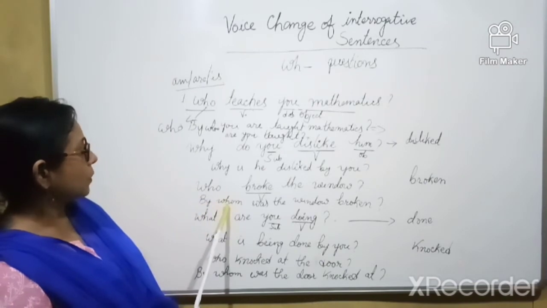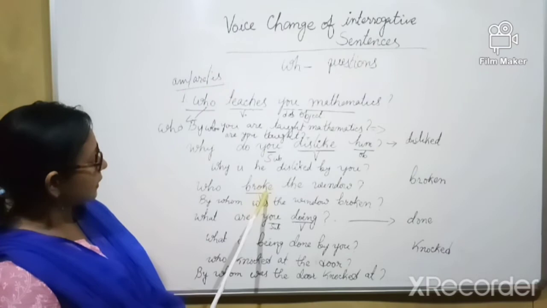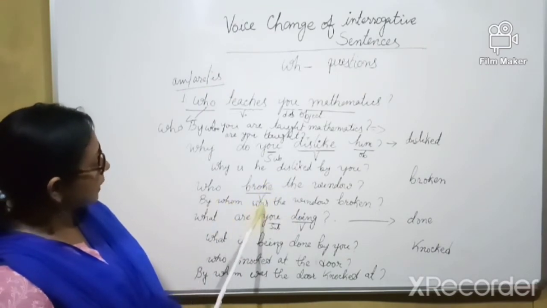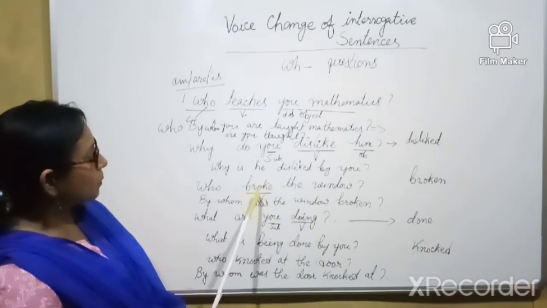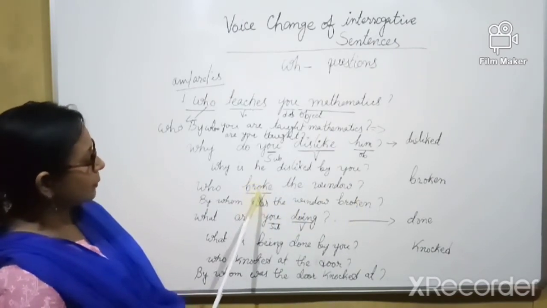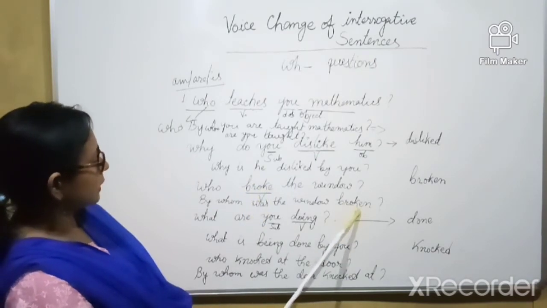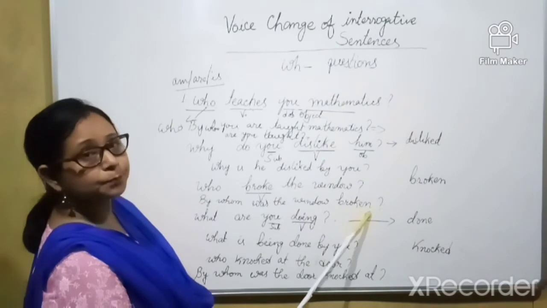By whom, then the be verb. Since it is past tense, we are taking the help of verb be in past tense: by whom was the window. Broke is past tense, so we have to use the main verb in the third form. By whom was the window broken?